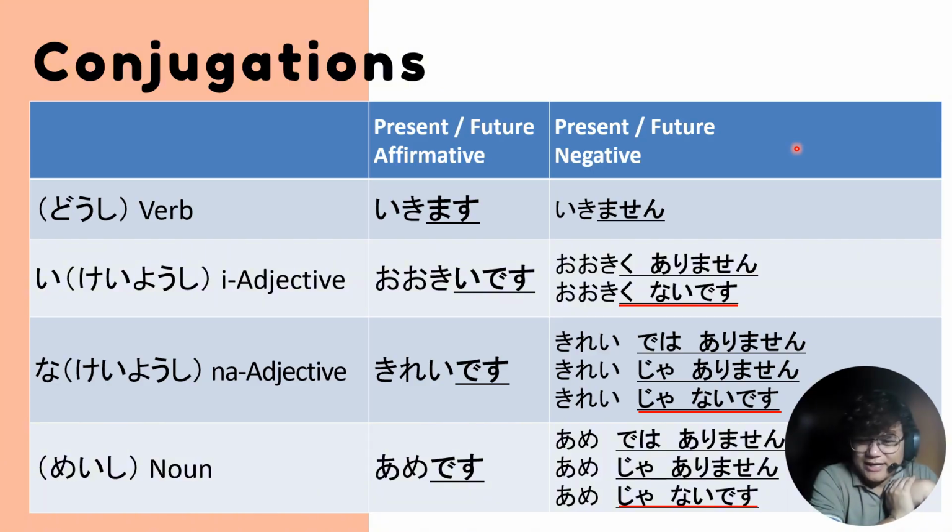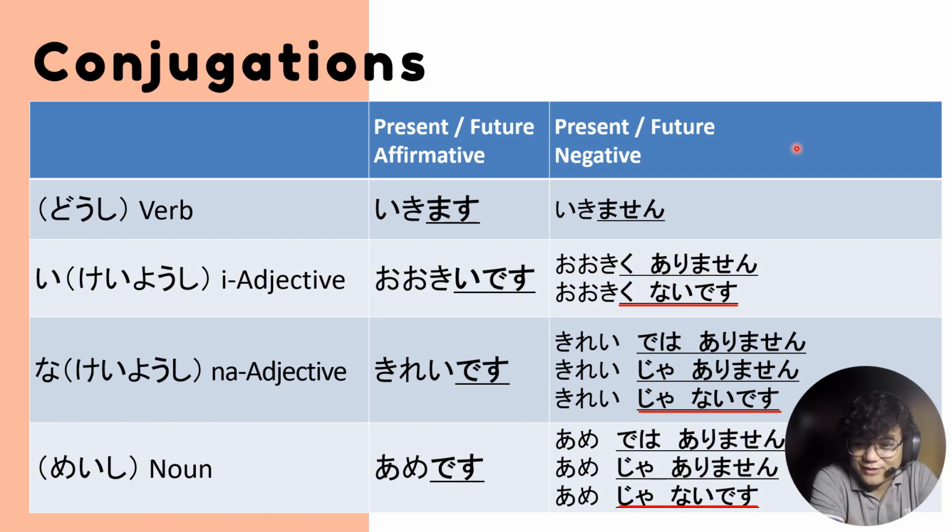Unlike in English, where we have past tense, present tense, and future tense, in Nihongo it's not considered that way. So the only way to understand that the message is intended for the future is through adding a word for it.